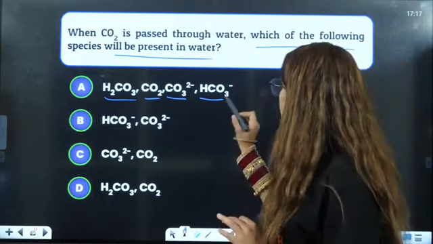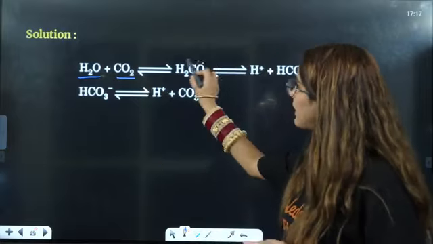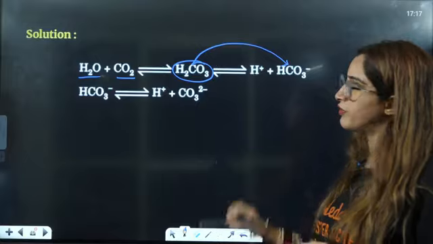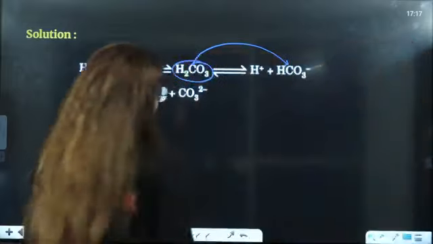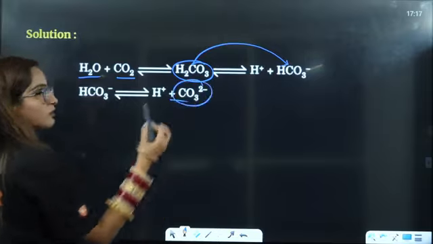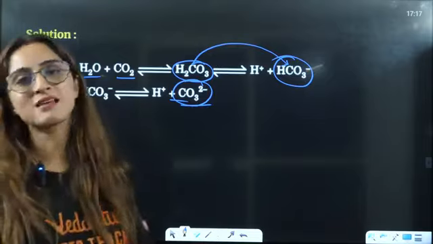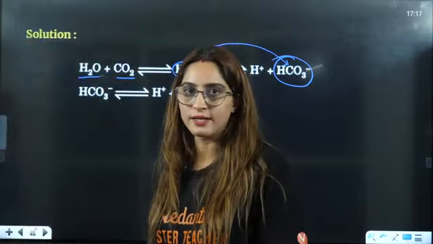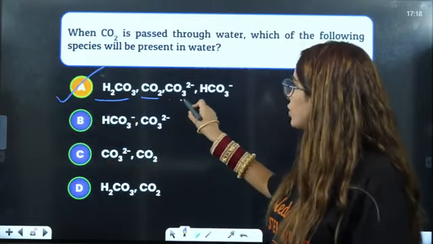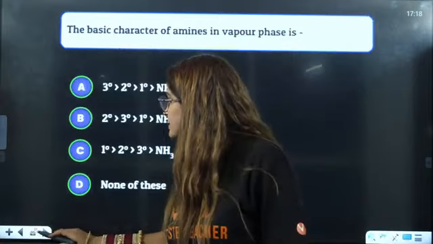So the answer will be: CO2 plus H2O will make carbonic acid, which can directly dissociate into HCO3- and H+, either bicarbonate or carbonate, because carbonic acid is not a very stable acid, right? So you will see all these things here: H2CO3, CO2, CO3 2-, and HCO3-. All of this you will see in your